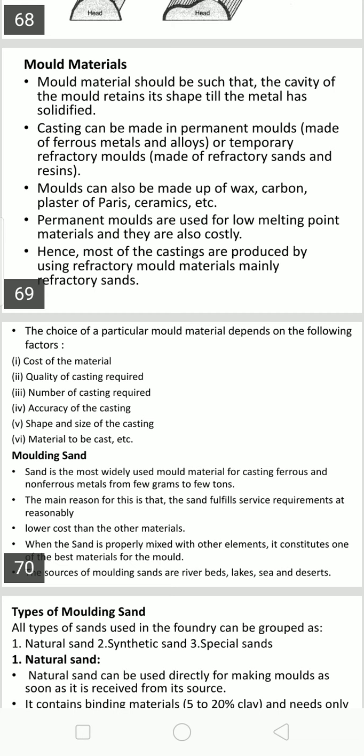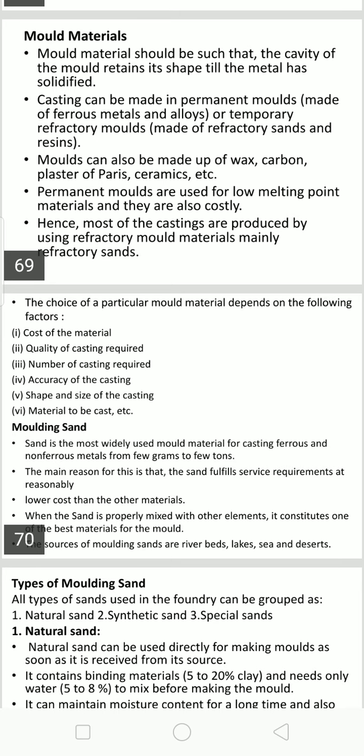Molds can also be made of wax, carbon, plaster of Paris, or ceramics, but in special cases these are not much in practice. Sand molding and other casting methods find more applications in industry nowadays.